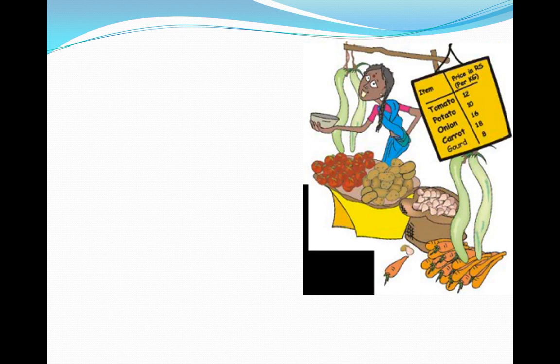Now look at this picture. In this picture, you can see this woman is selling vegetables, and here you can see the items. Tomato is 12 rupees per kg, potato 10 rupees, onion 16, carrot 18, and gourd 8. So look at the yellow price list.